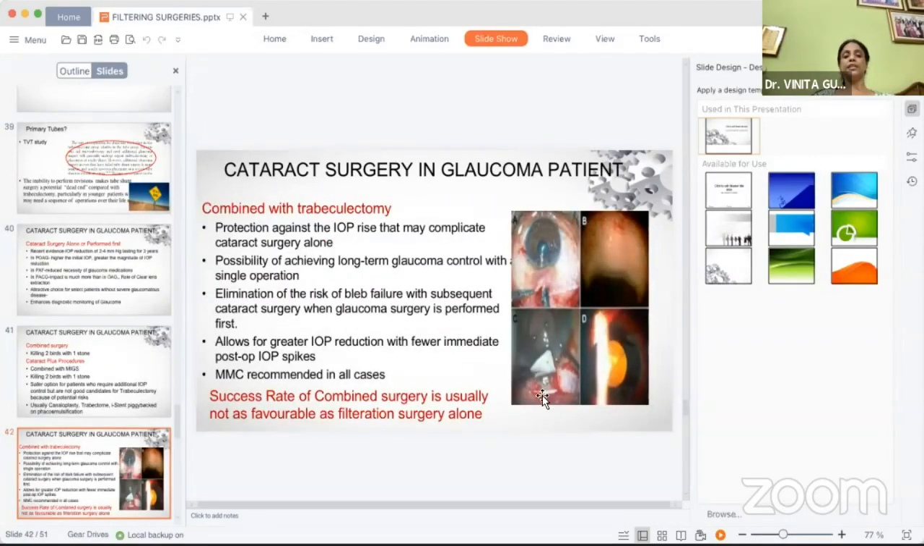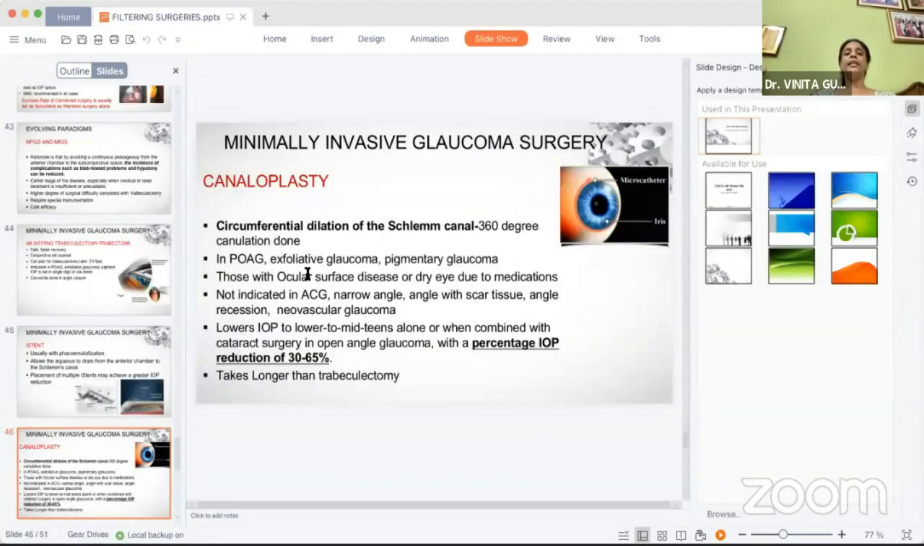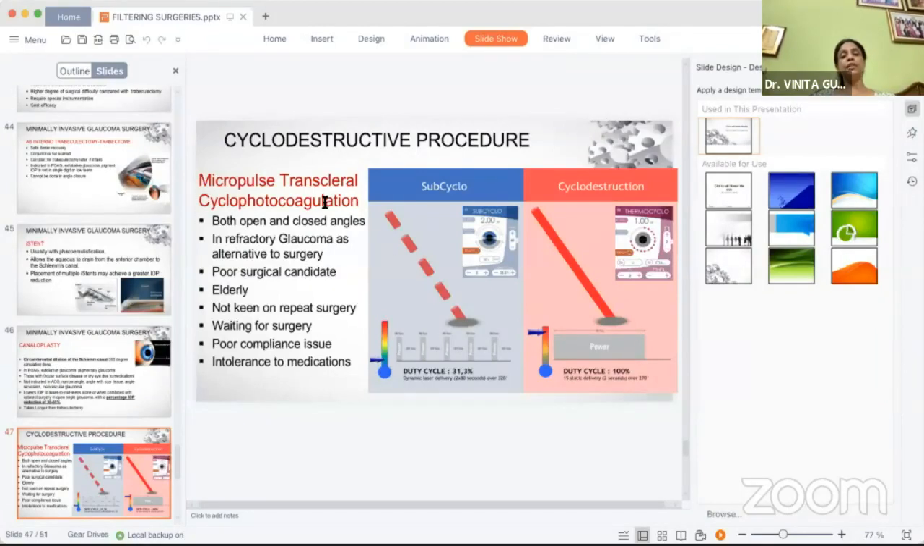And although the success of the combined surgery is usually not as favorable as filtration surgery alone, it can also be combined with trabeculectomies in the cases where the IOP target is not in the low teens or in the single digit. And then the last word on cyclodestructive procedures, where we are now using MicroPulse transscleral cyclophotocoagulation, which has come